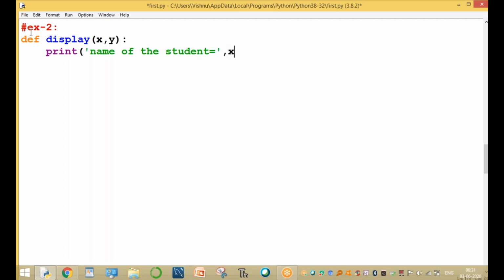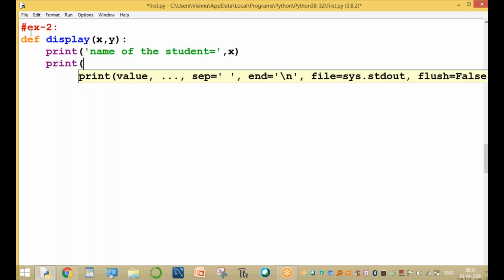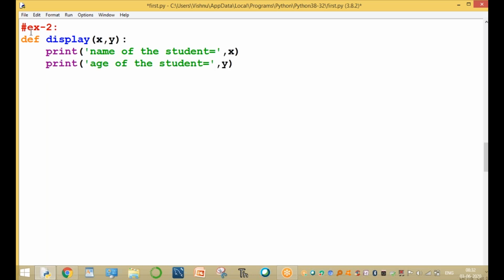Okay, equal to x. Clear. And print of x is the name of the student, and here it is called as age of the student. Here we call the function display, where the name is Ram, and the age is, for example, 18.